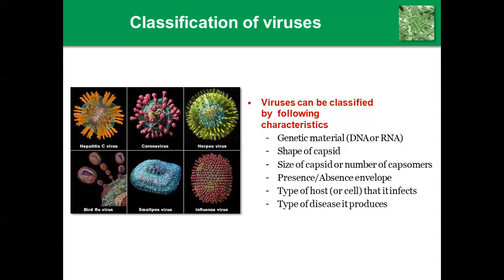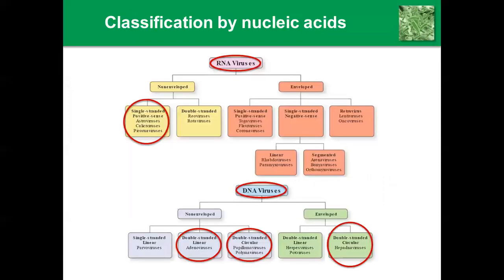According to this classification, we are moving to the first one, classifying by nucleic acid, either DNA or RNA. RNA viruses may or may not have an envelope, so non-enveloped as well as enveloped are present.